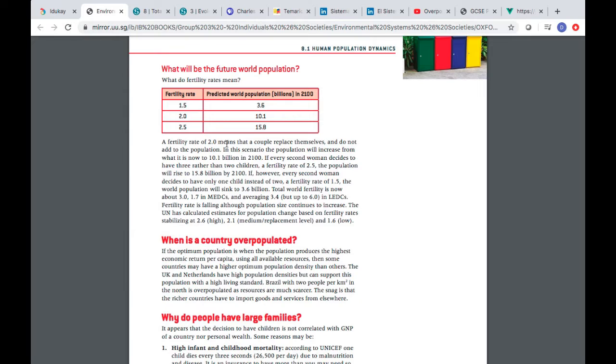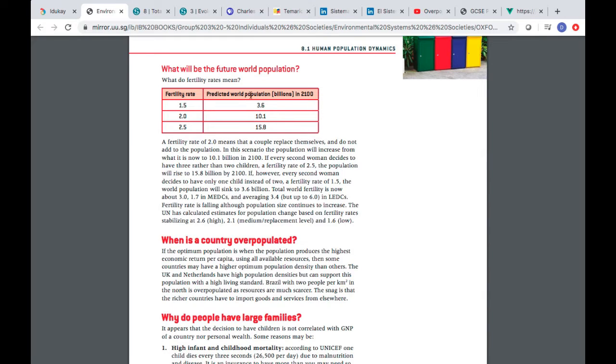A fertility rate of 2 in this case means that a couple replace themselves and do not add to the population. In this scenario, the population will increase from what is now 10.1 billion in 2011. That is an expectation to have that amount of people in 2100. How many people are on this planet today? It's about more than 7.7 billion people. Okay, if the fertility rate increases, like you can see here, 2.5, the population in 2100 will be 15.8 billion.